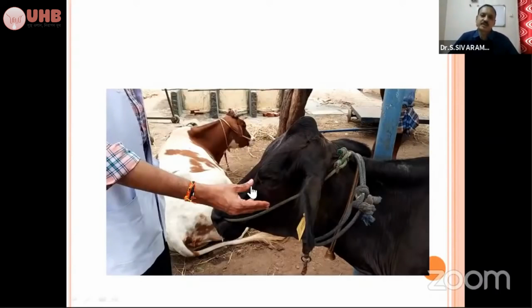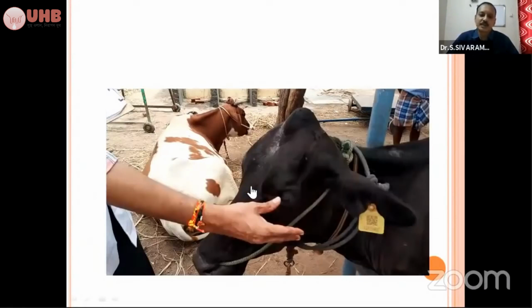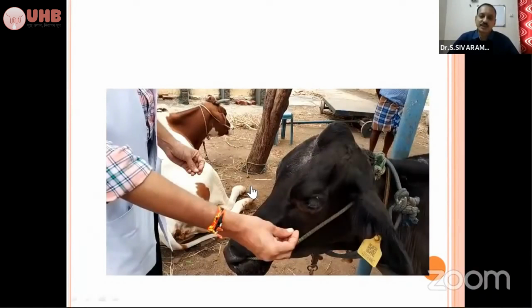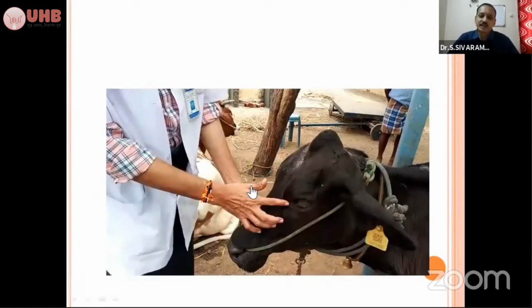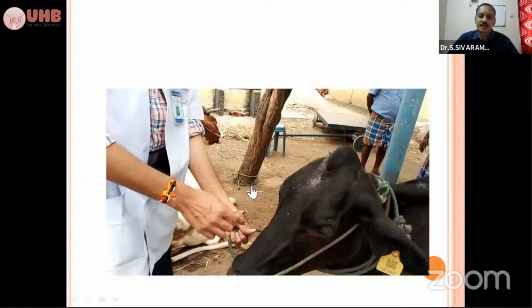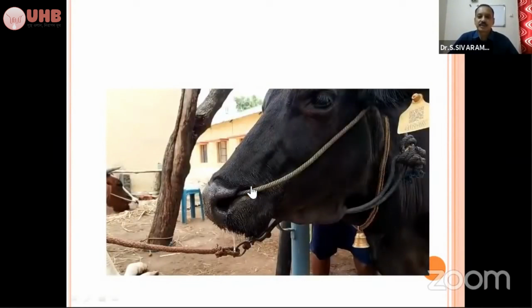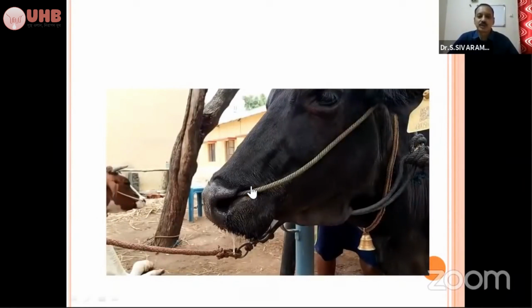See here, the other thing you have to differentiate from is listeriosis. Here, in both eyes, the menace reflex is absent. That indicates the vision impairment. The palpebral reflex is also absent. And see the ears, drooping of the ears is there. These are all indicative of facial paralysis due to listeriosis. That also you have to rule out by clinical examination.